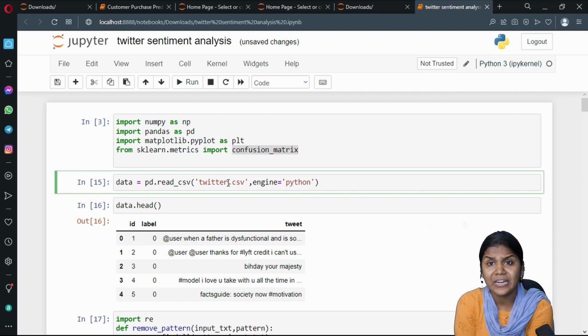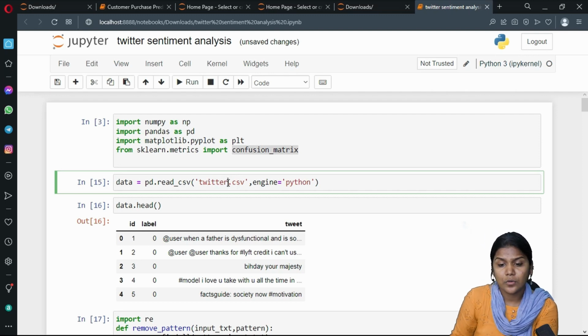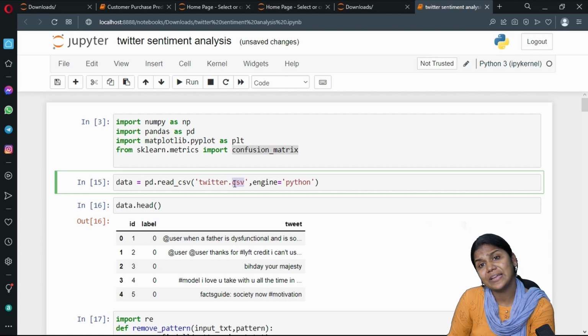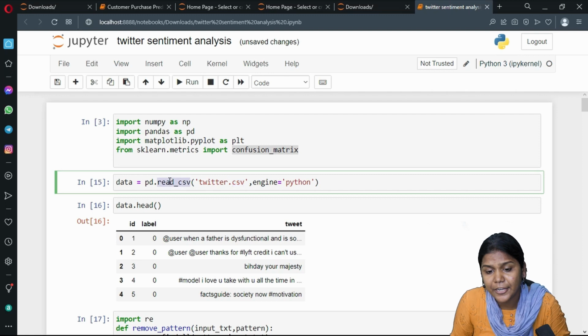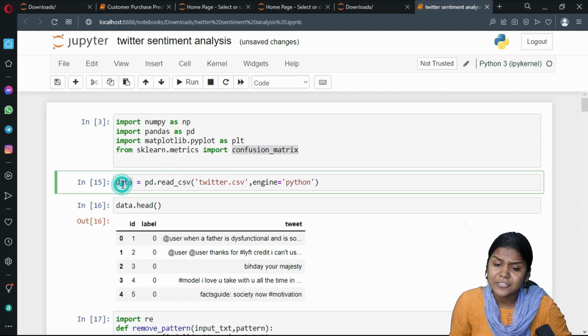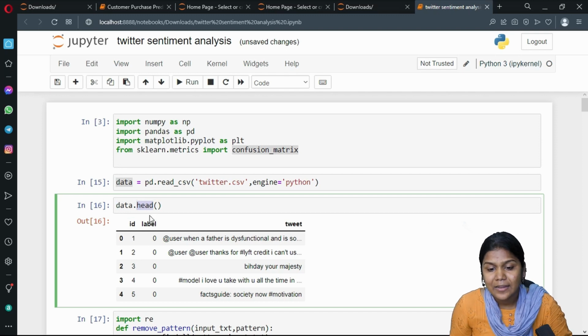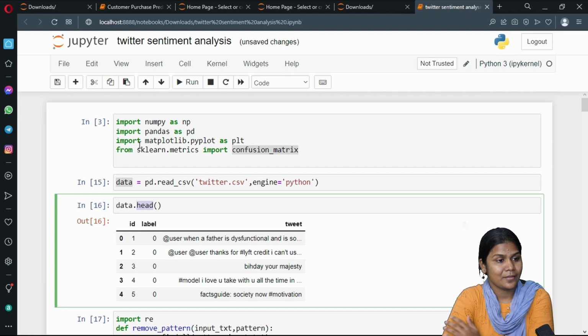I hope everyone is understanding, right? So moving on to the next cell. This is your input file, which is twitter.csv. .csv represents an Excel sheet, so the input is in Excel sheet format. That complete file I am reading into the program with the help of the Pandas library, and I am storing it in a very small variable called data. Now for this data variable I have applied a pre-processing function, that is the head function. The head function by default gives me, what is the use of the head function?